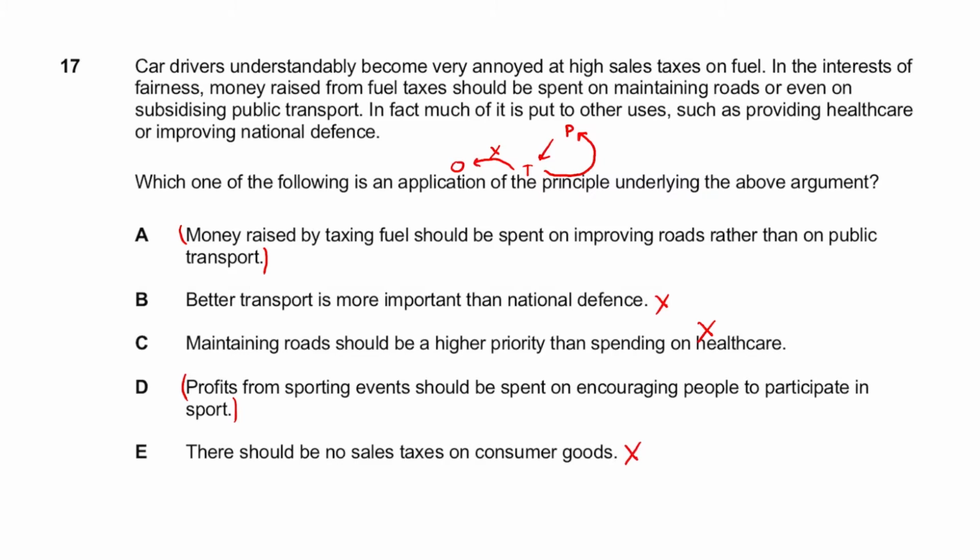So here in this paragraph in A, it's saying it shouldn't be put into public transport. Public transport and roads are very much along the same line. That's why I don't really like A, and D is a much better option for me in this case. So I'm going to go with D here. So D is going to be our winner here.